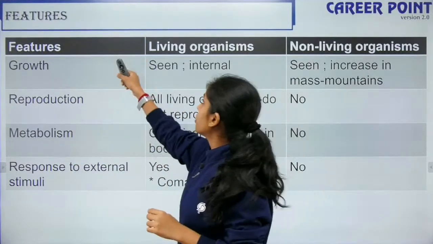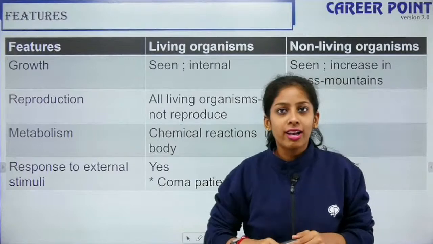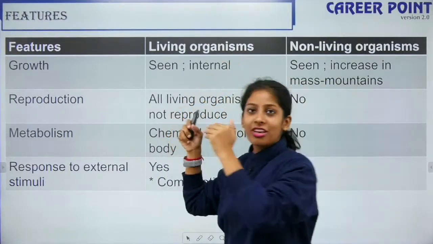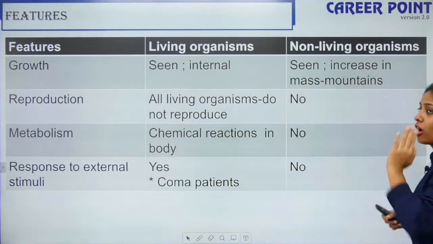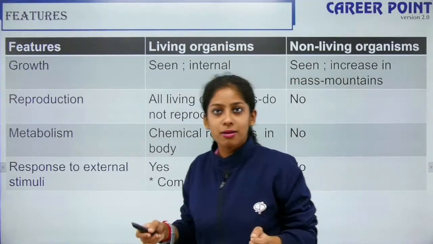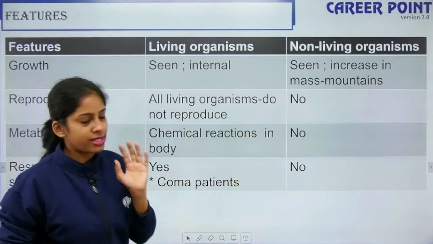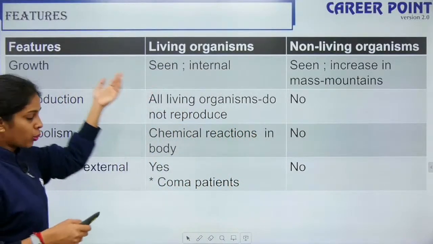So does growth happen in both living and non-living? The answer is yes. Growth happens internally in living organisms and externally in non-living objects like Mars and the mountain. So it cannot be a unique feature only of living beings, right? So we rule that out. So we come to the next one.